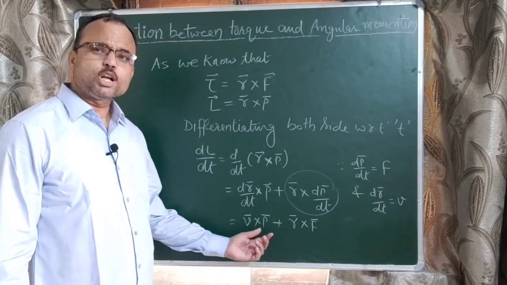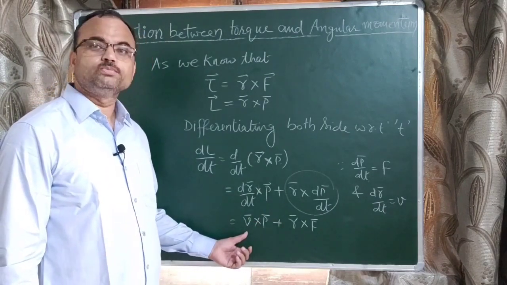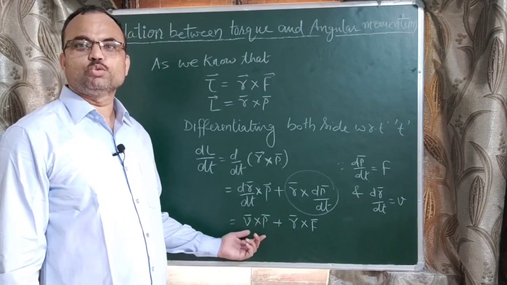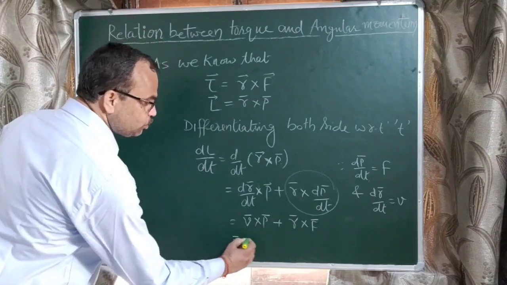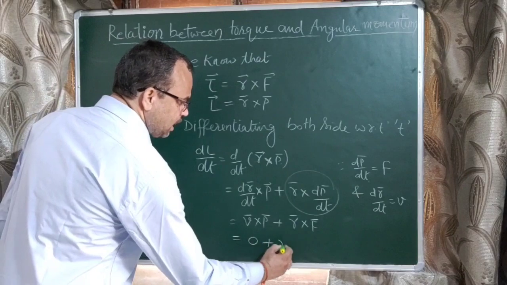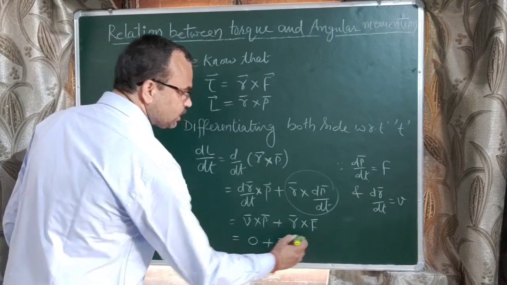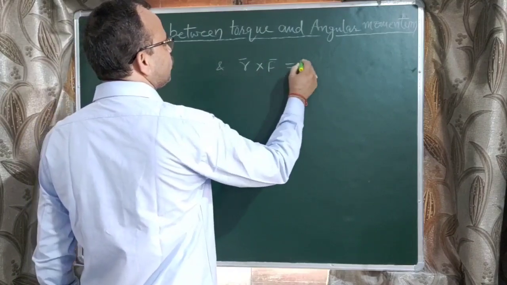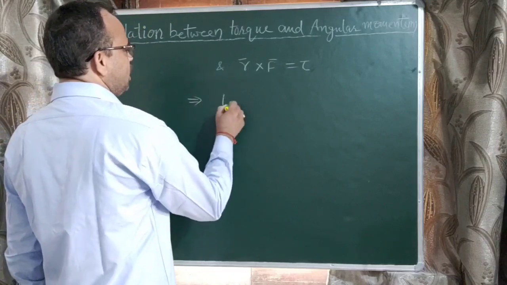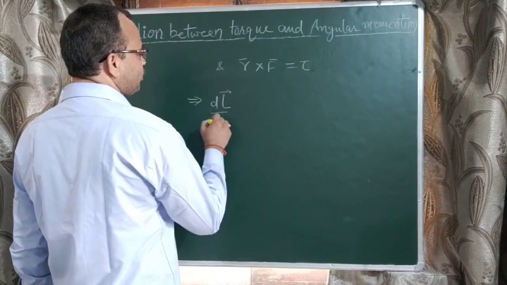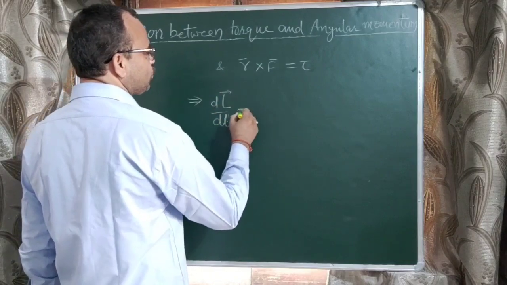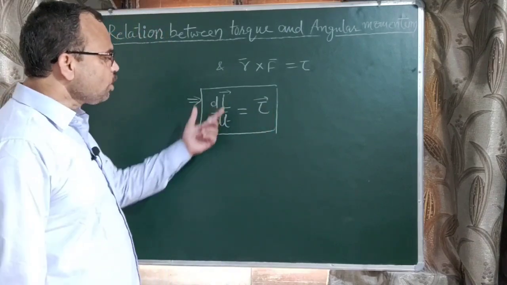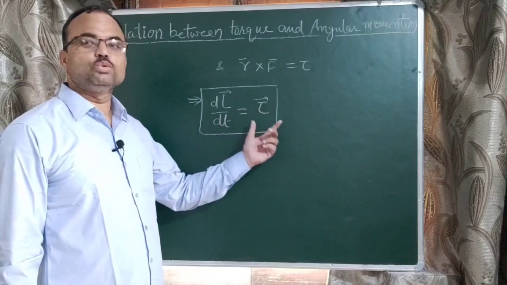As we know, the direction of momentum is the same as that of velocity, which means these two are parallel, and the cross product of parallel vectors is always equal to 0. It means the value of this is equal to 0 plus r vector cross f vector. And r vector cross f vector is equal to tau. This implies dL vector upon dt is equal to tau. So we can say that the rate of change of angular momentum is equal to torque.